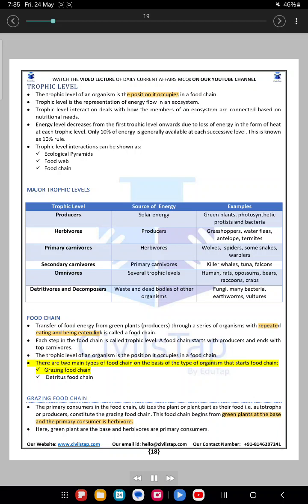There are two main types of food chain on the basis of the type of organism that starts the food chain: the grazing food chain and the detritus food chain. Grazing food chain. The primary consumers in the food chain utilize the plant or plant part as their food, i.e. autotrophs or producers constitute the grazing food chain. This food chain begins from green plants at the base, and the primary consumer is the herbivore.